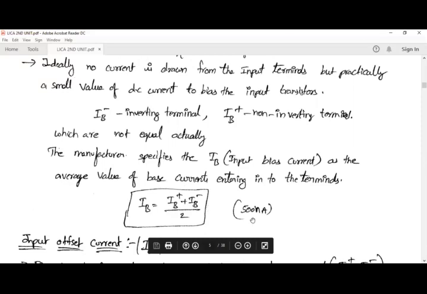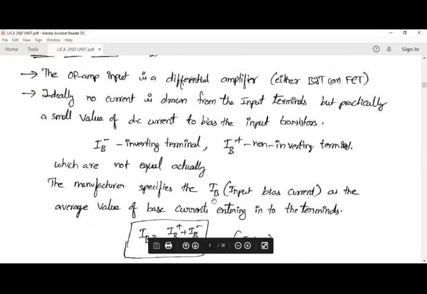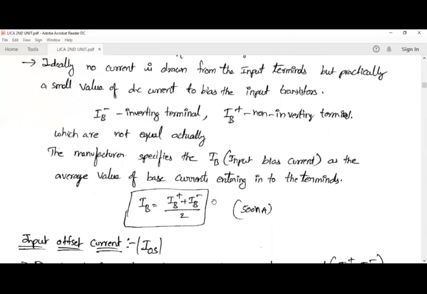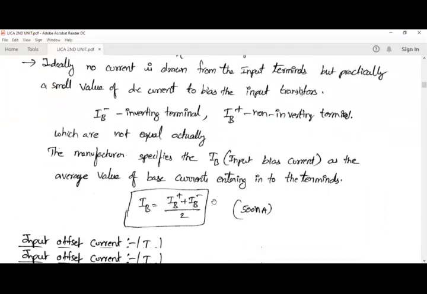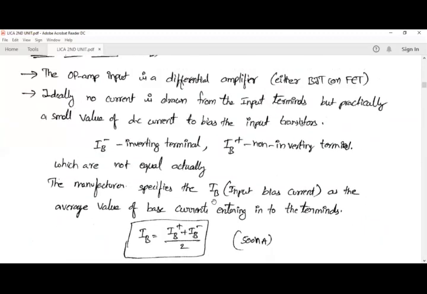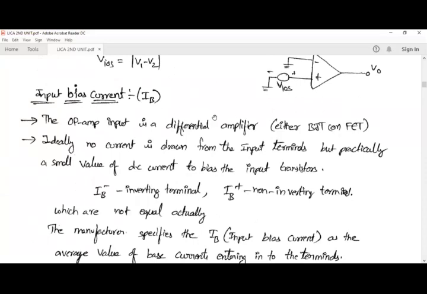Typically it is around 500 nanoamperes. Here you can see it is a very small amount of current, in nanoamperes, that flows through the operational amplifier when it is used for different applications. So this is called input bias current.